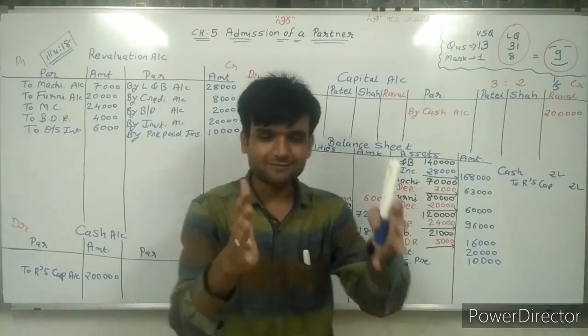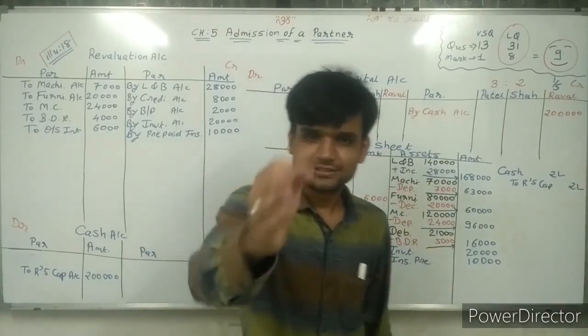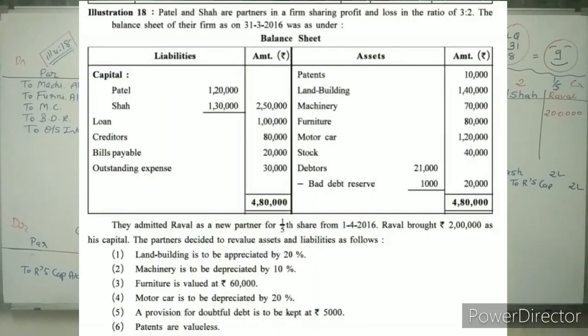Now, what is remaining in the balance sheet? Checking it. Balance sheet, asset side. First of all, patterns that we have not learned. Adjustment number 6: the pattern is valueless, that is given. It means pattern value is 0. Pattern is given in the balance sheet as 10,000 and its value becomes 0.